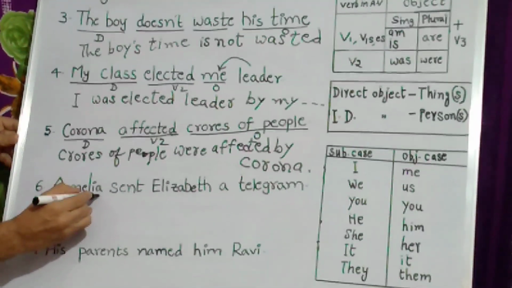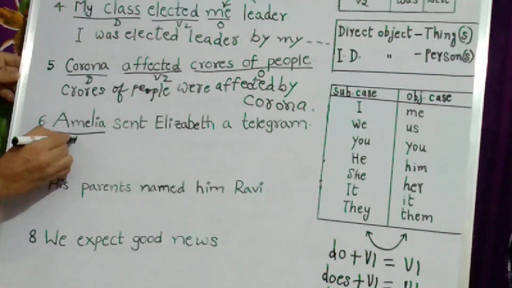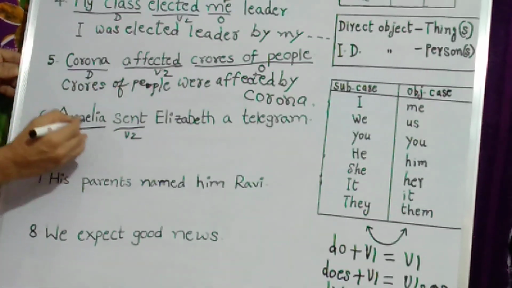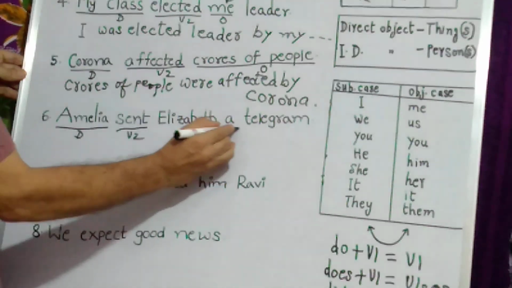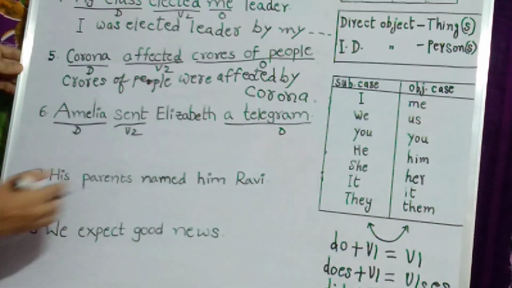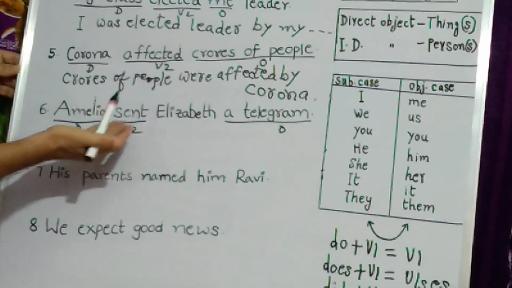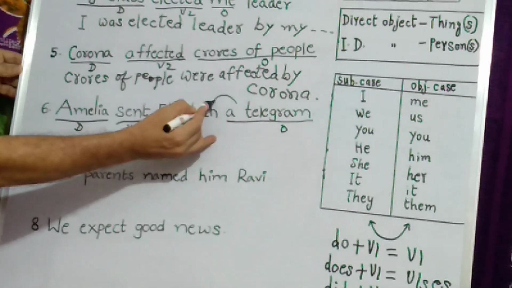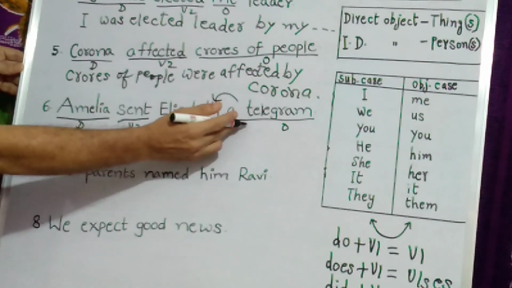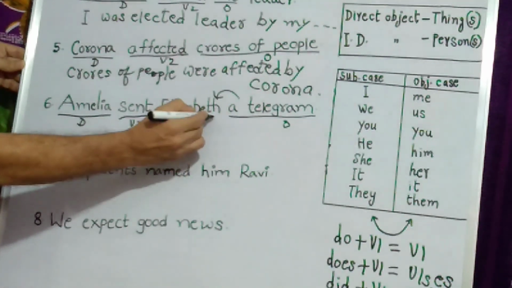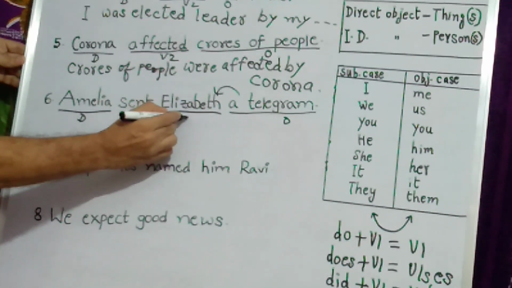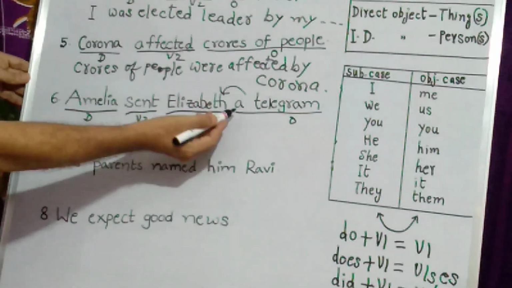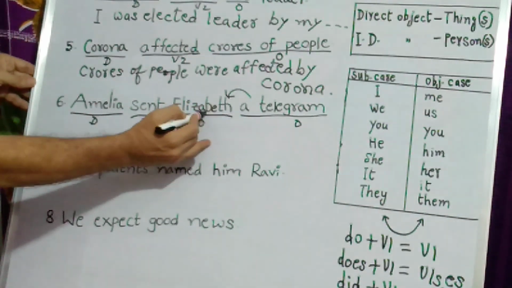Now the sixth sentence. Amelia is the doer, sent, V2 form. Amelia sent what? A telegram. Telegram is the object. Amelia sent a telegram to whom? Elizabeth. So a telegram is one object and Elizabeth is also an object. When two objects are there, one refers to a thing and one refers to a person.